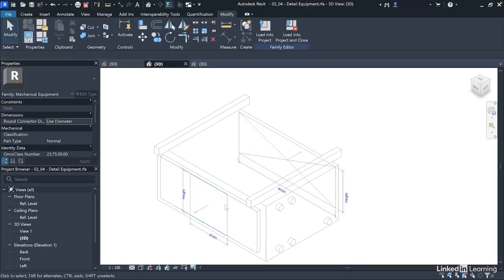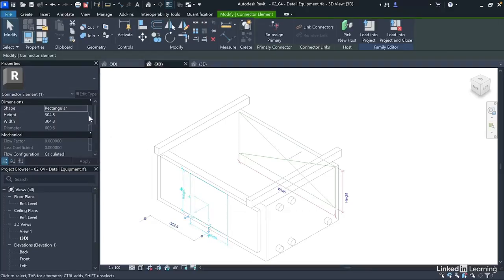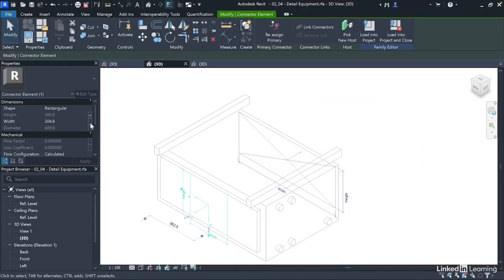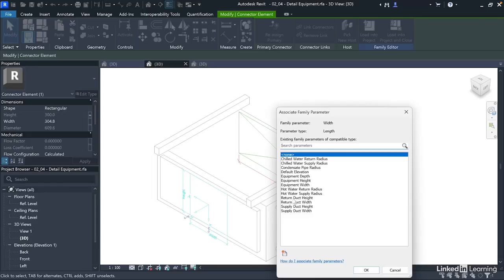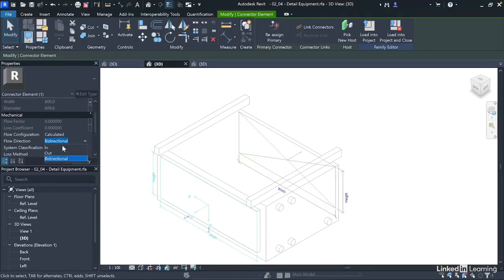Then we'll associate the height and width parameters to the corresponding parameters we created earlier. This is return duct height and return duct width. Then we will set the flow configuration to calculated, flow direction to in, system classification to return air.